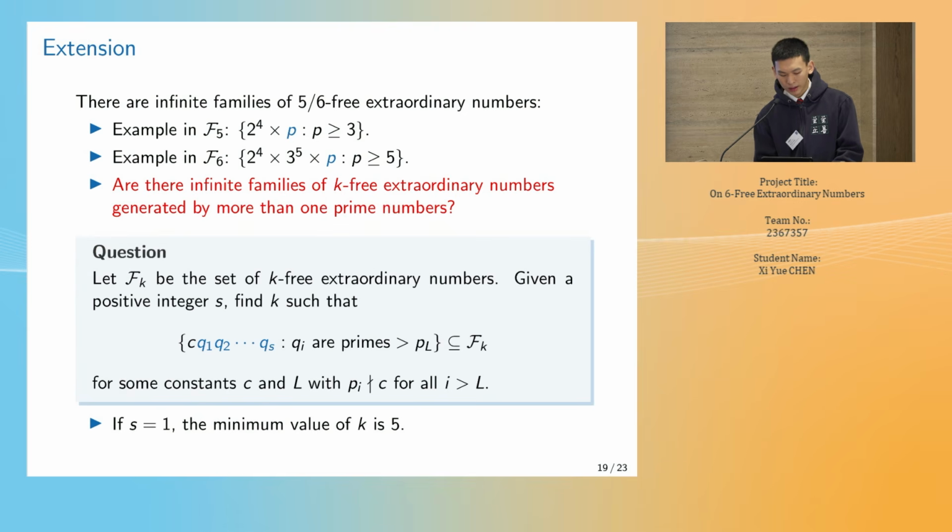Given a positive integer S, how can we find an integer K such that there exists an infinite family generated by S primes belonging to Fk? Furthermore, what is the minimum value of K? For example, when S is equal to 1, the minimum value of K is 5, since there is an infinite family in F5 but none in F4.